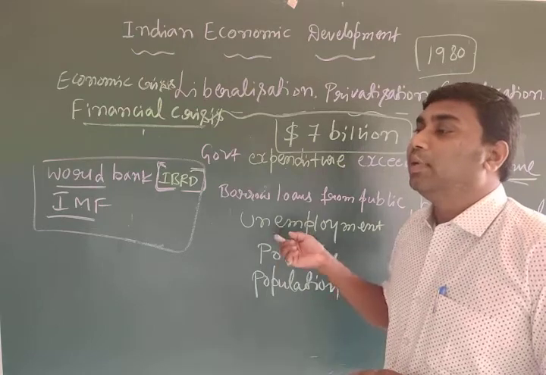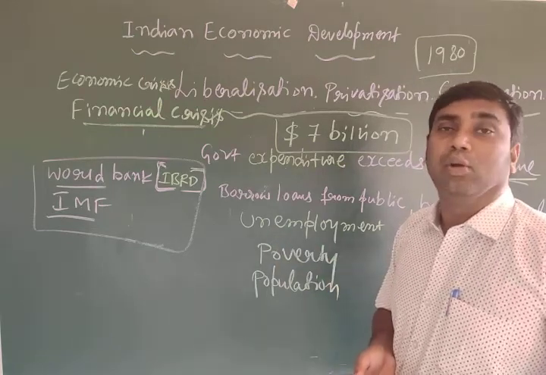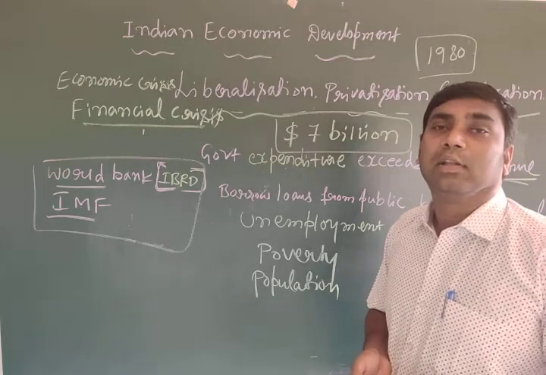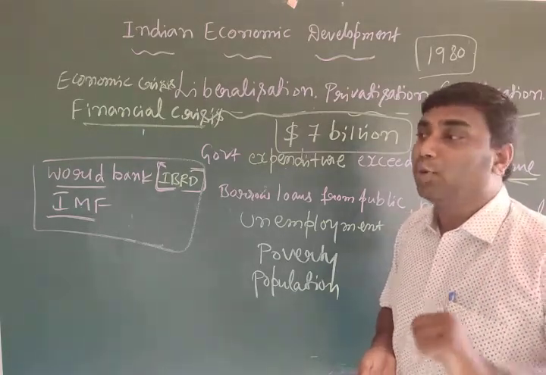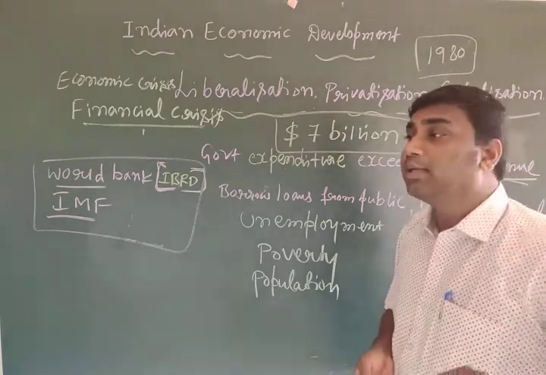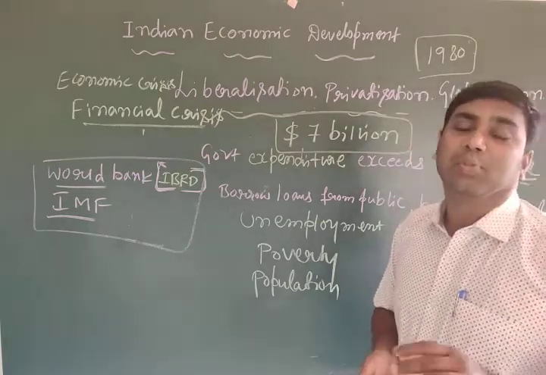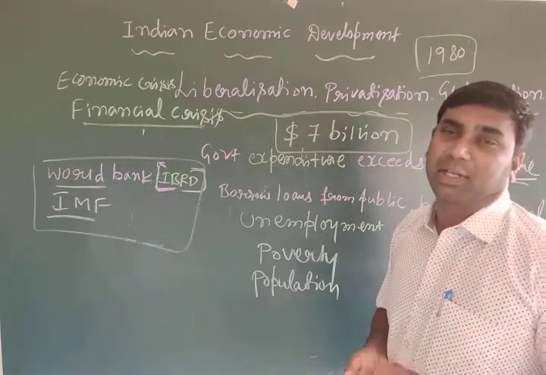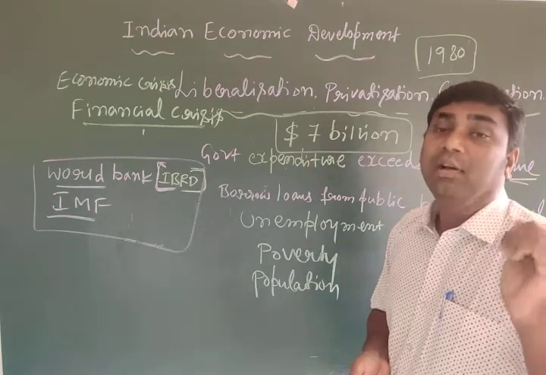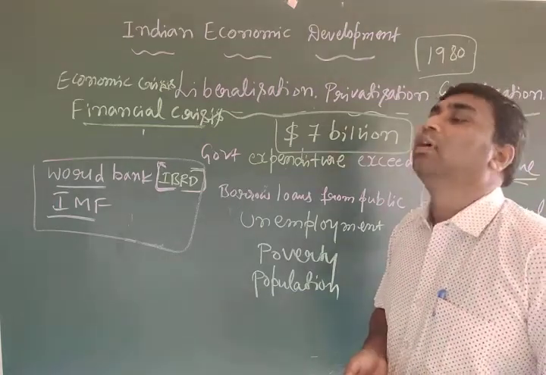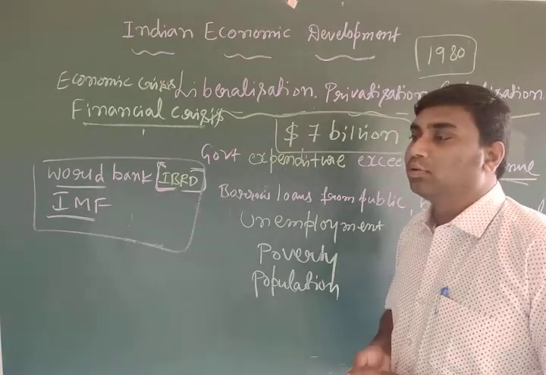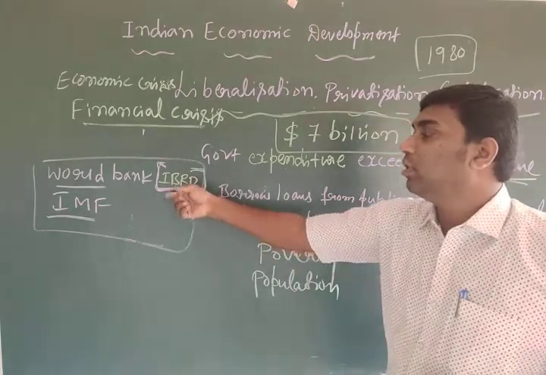But the IBRD and IMF decided to provide a loan. How much? $7 billion, but on the basis of a few conditions. What was the condition? The economy should be opened up and liberalized. Liberalize means the restrictions on the private sector should be removed. These were the conditions to provide the loan. Who fixed this? That was the World Bank and IMF.